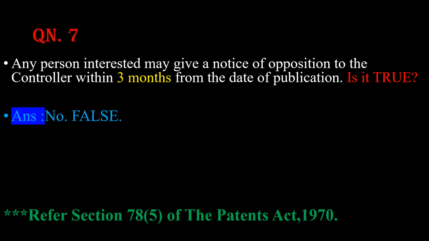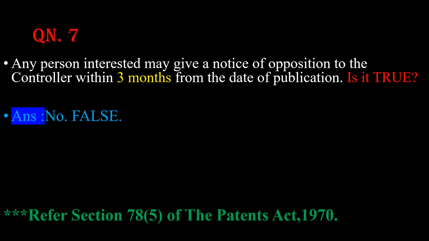No, the answer is false because actually the statement is true except for the time period. That means if we correct the time period here, then the statement will be true. So I am correcting the statement. Please listen carefully. Any person interested may give a notice of opposition to the controller within 2 months from the date of publication. Is it true?